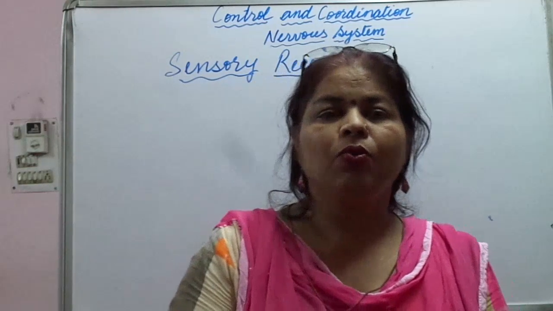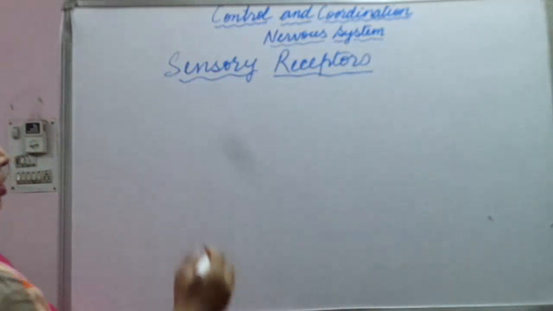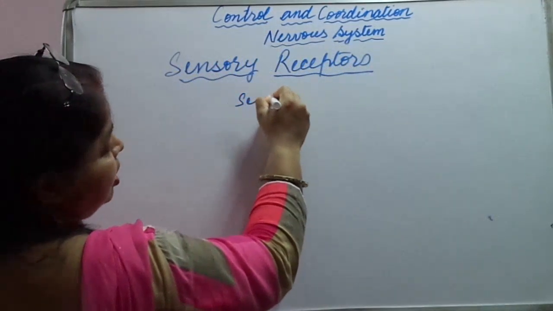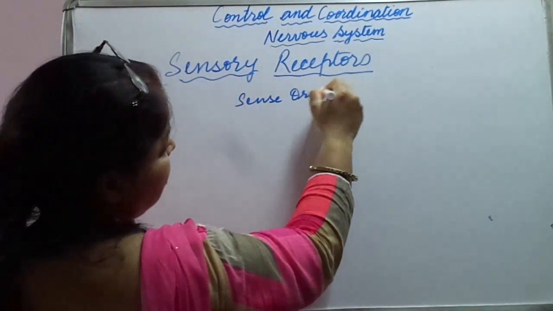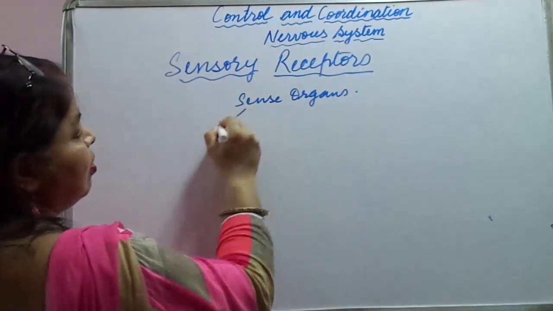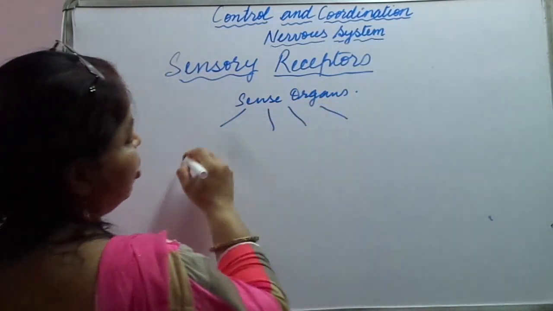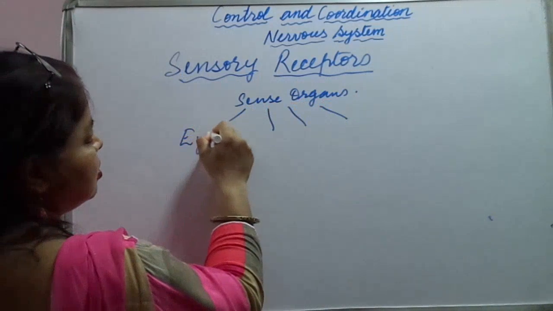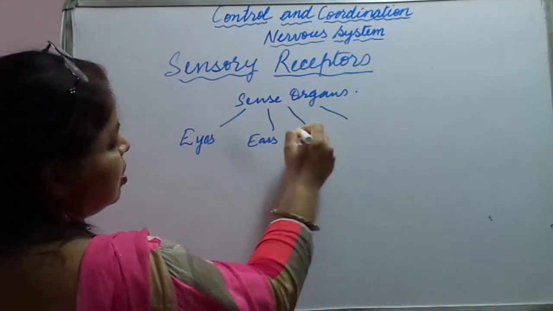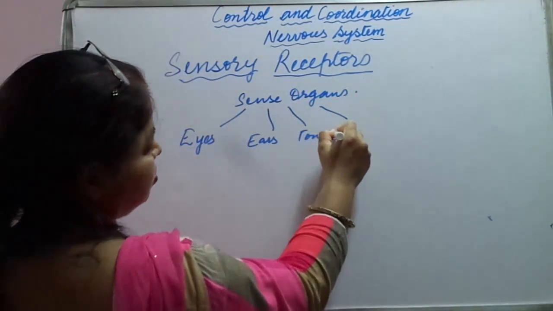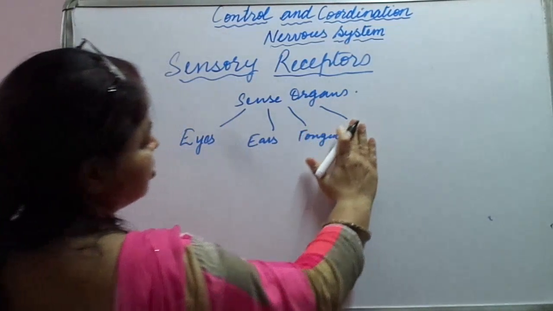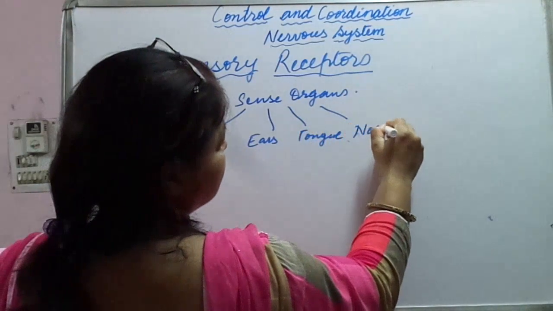Like, how many sense organs do we have? How many are there? There are various sense organs in our body. What are they? Eyes, ears, tongue, nose, and skin.